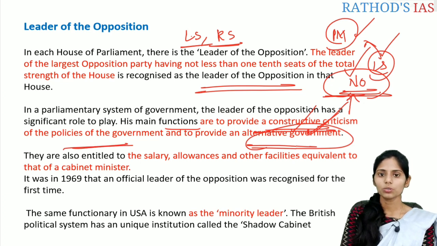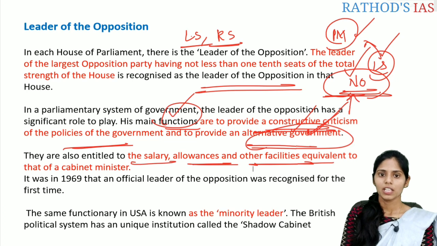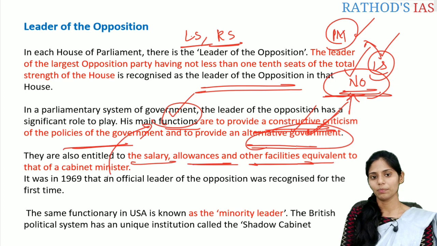Okay, these are the two main functions of the Leader of Opposition. And if you see, they are also entitled to salary, allowances and other facilities which are equivalent to a cabinet minister, because there are some important functions to be performed by the Leader of Opposition. And the same functionary is also present in the USA.